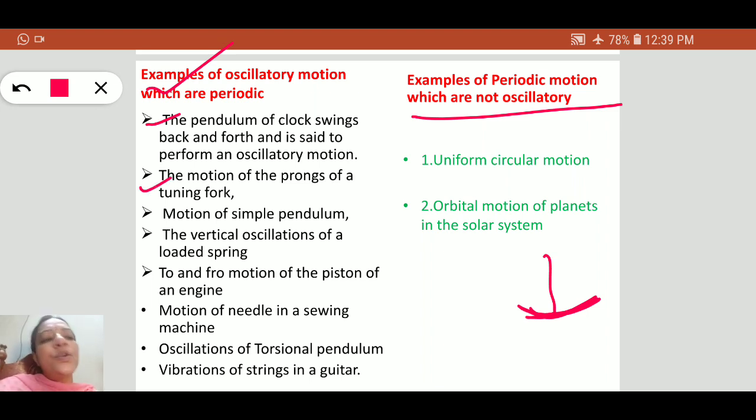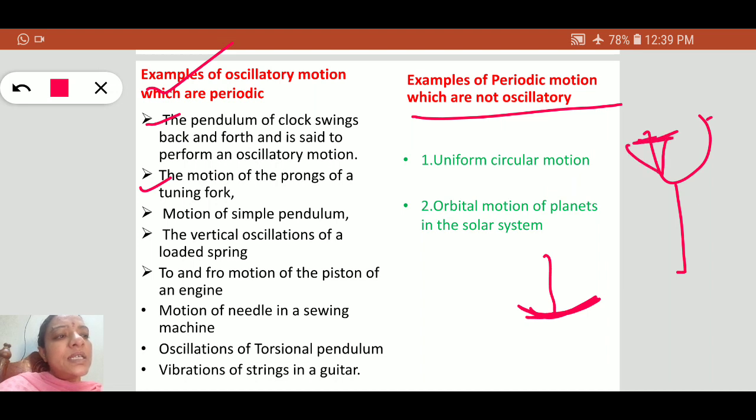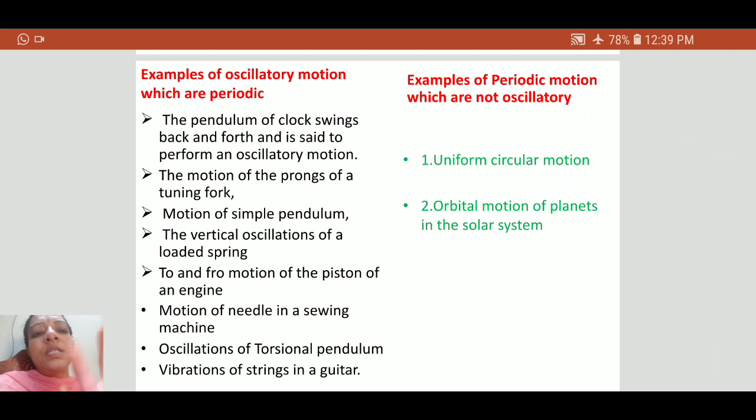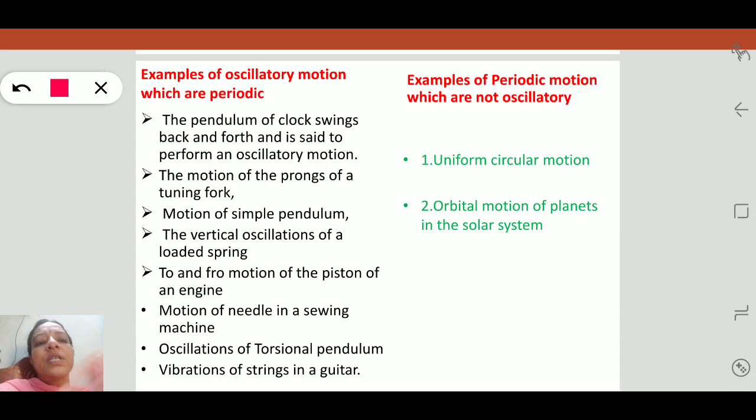Similarly, if we take a tuning fork, say this is a tuning fork. When this tuning fork is vibrated, each prong vibrates to and fro like this. So this is also an example of periodic as well as oscillatory motion. Similarly, the motion of a simple pendulum.